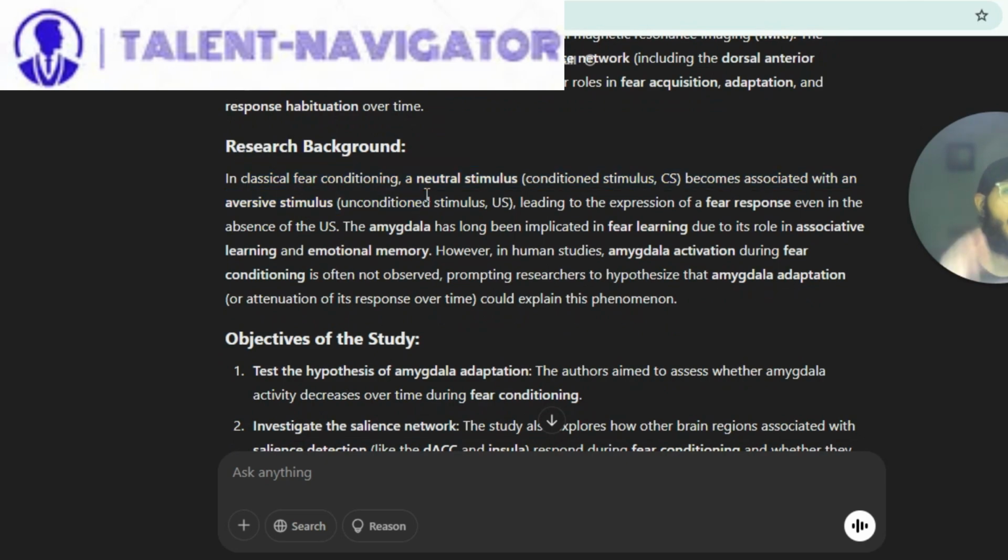In classical fear conditioning, a neutral stimulus, the conditioned stimulus (CS), becomes associated with an aversive stimulus, the unconditioned stimulus (US), leading to the expression of a fear response even in the absence of the US. The amygdala has long been implicated in fear learning due to its role in associative learning and emotional memory. However, in human studies, amygdala activation during fear conditioning is often not observed, prompting researchers to hypothesize that amygdala adaptation or attenuation of its response over time could explain this phenomenon.